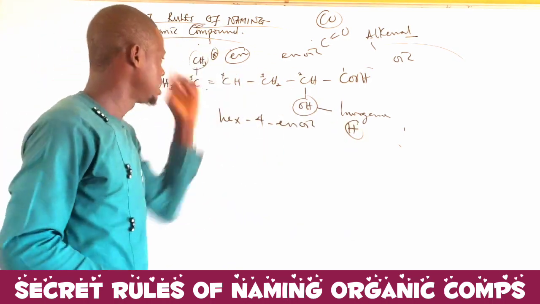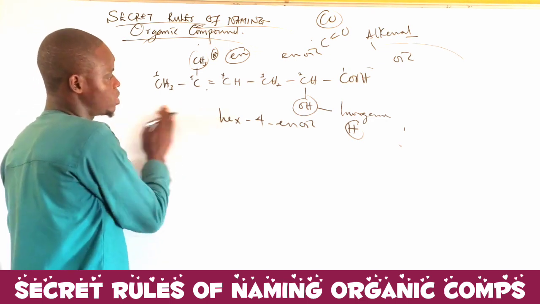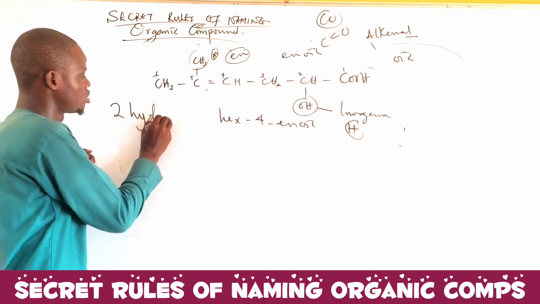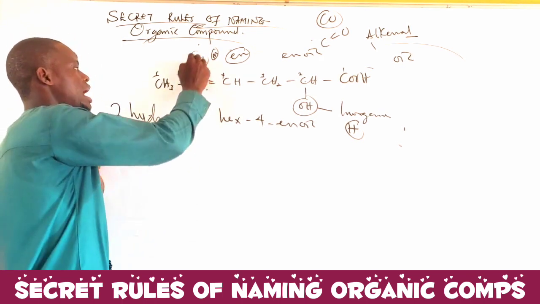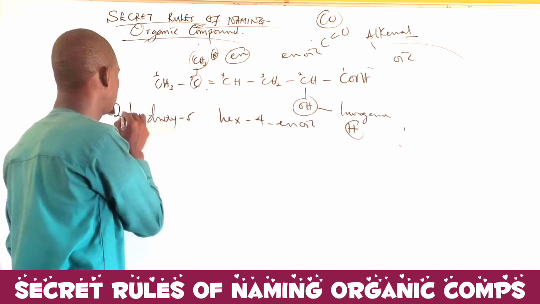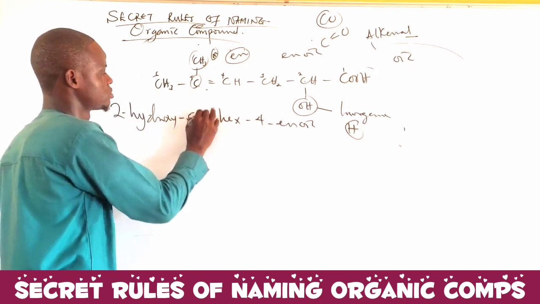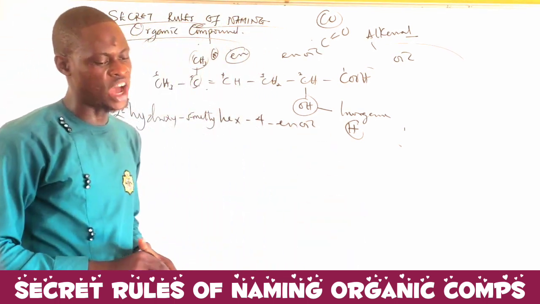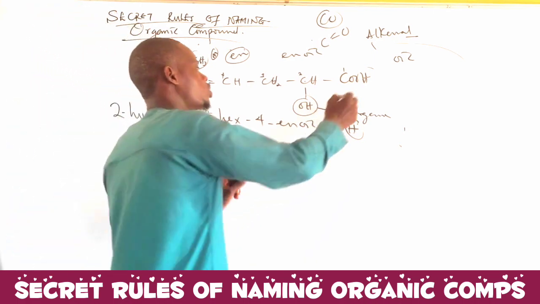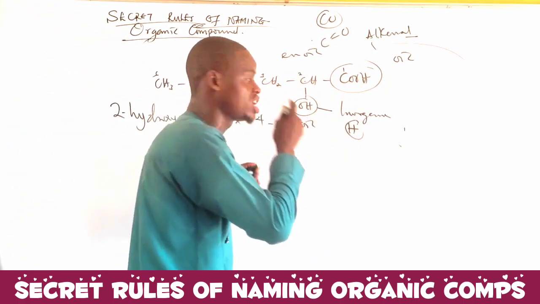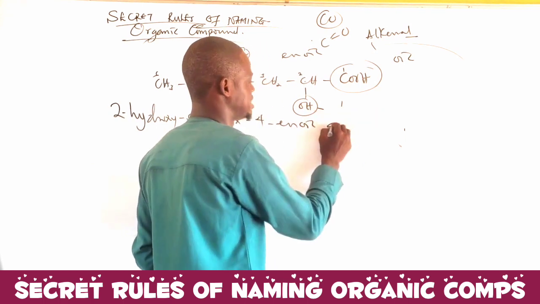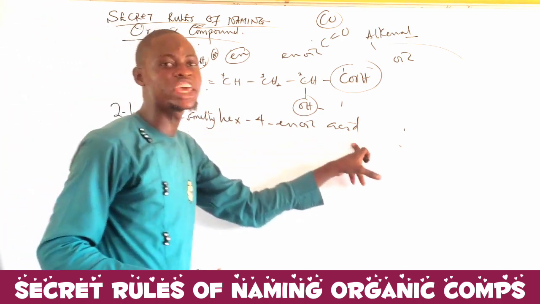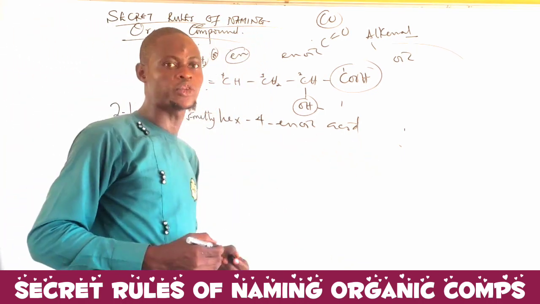All together. Now, let's take a look at the numbering of this. What will now be the completion of this? The OH is on carbon 2, that is 2-hydroxyl. Are you getting me? The CH3 is on carbon 5, that is 5-methyl. So it is 2-hydroxyl, 5-methyl. Now, anything that you see COOH is an acid, so it is 2-hydroxy-5-methyl benzoic acid.